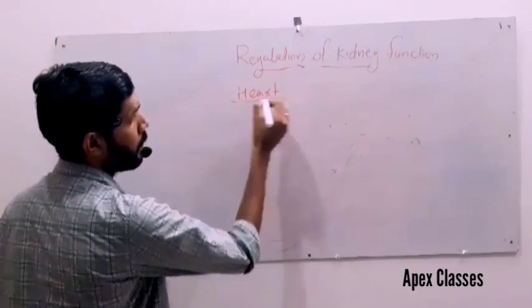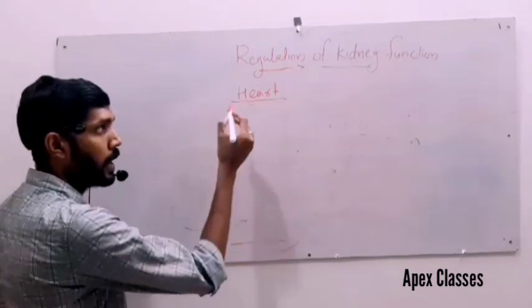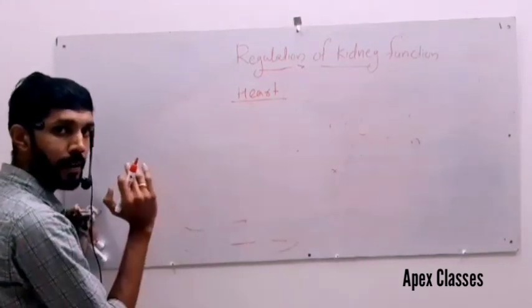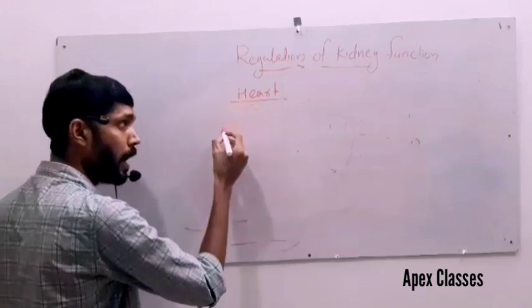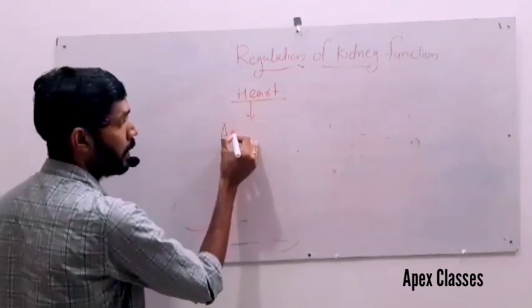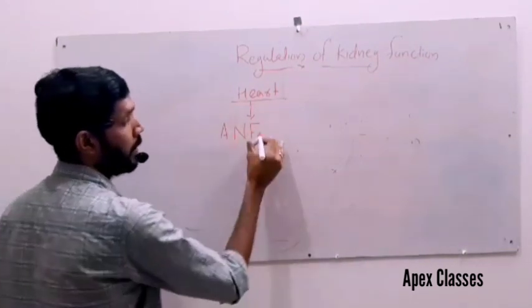Heart. An increased flow of blood to the atria. We all know the heart has 4 chambers, that is 2 atria and 2 ventricles. Whenever there is an increased flow of blood to the atria, the heart releases a factor called ANF. What is ANF?